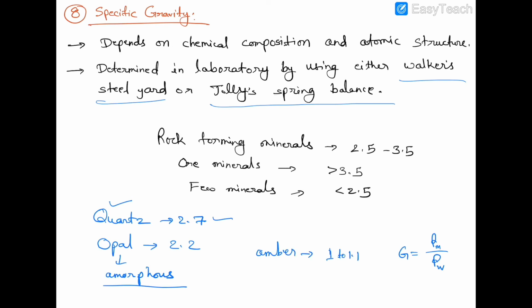Okay, at the other extreme, platinum is the heaviest with a specific gravity of 22.84. See the range of specific gravity of minerals, 1.1 to 22.84. So there is a wide range of specific gravity in the minerals.